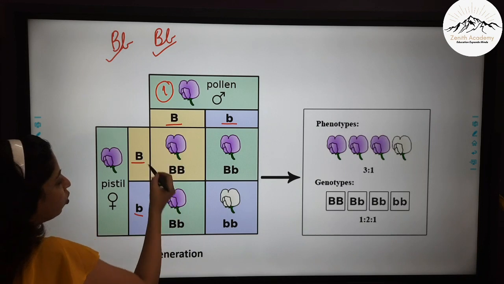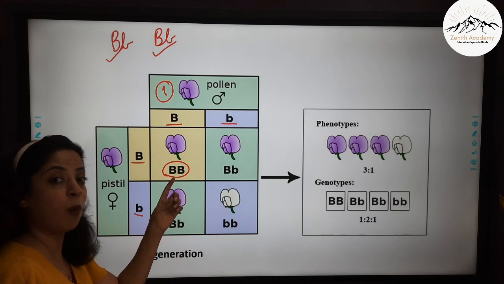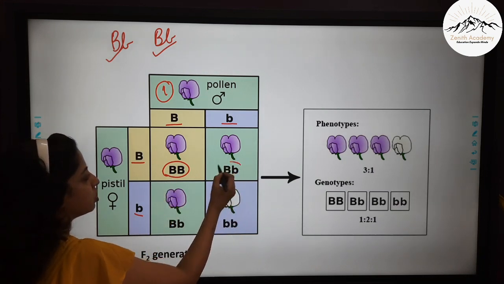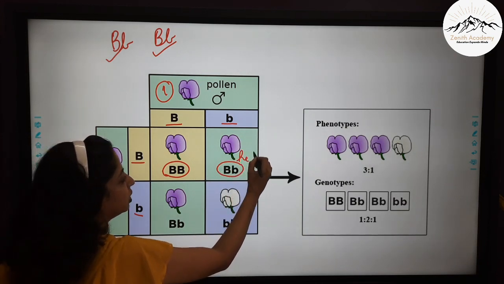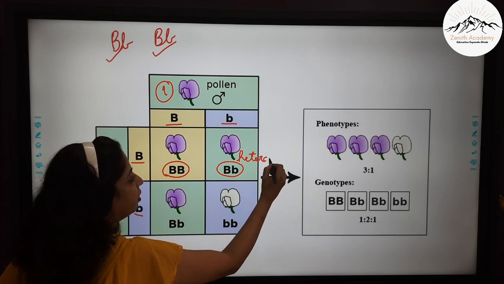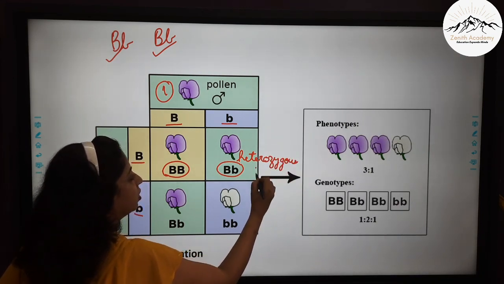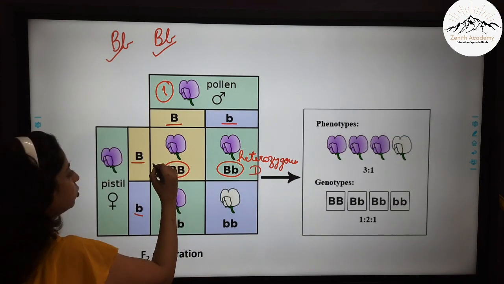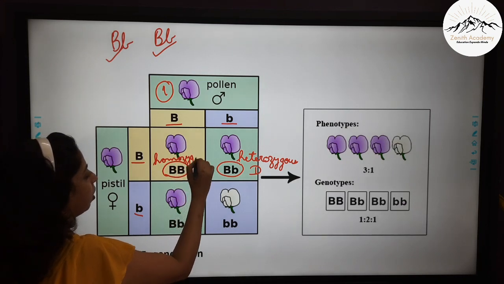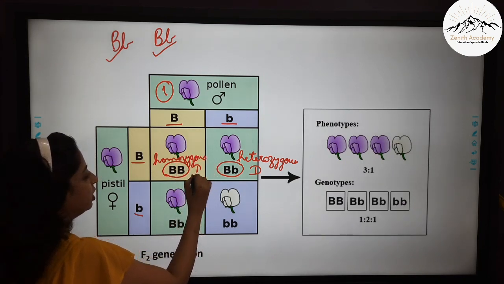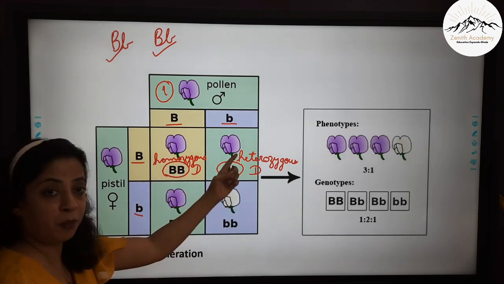Now you can see these two combination will give a capital B capital B. This is what? Homozygous dominant. Here when you see that we have taken this small b and this capital B, this is heterozygous. Why? Because both are different. So heterozygous, and it is also dominant. So I am writing D. Okay. So this was homozygous dominant. This is heterozygous dominant. So both of them are showing dominance. So both of them are purple color.